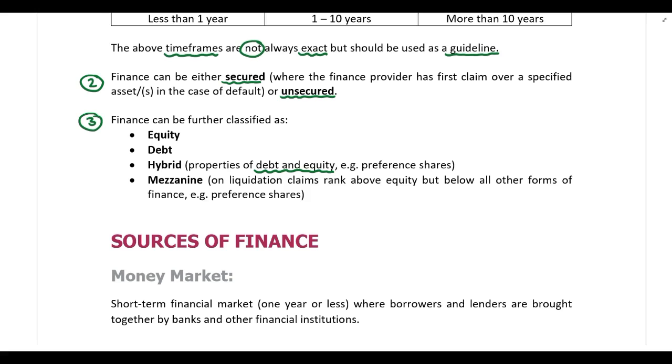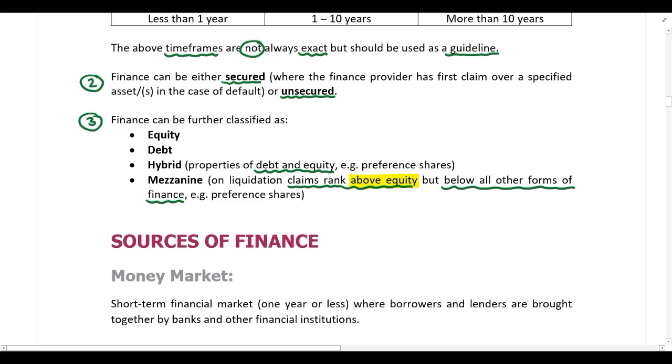Then lastly, we also have mezzanine finance. And mezzanine finance means that if the company is liquidated, the claims of these finance providers will rank above equity but below all other forms of finance. So preference shares are also an example of mezzanine finance, because if the company is liquidated, the preference shareholders will rank above the ordinary shareholders. Remember, in the case of liquidation, everybody else gets their money back first, and the ordinary shareholders rank last if the company is liquidated. Ordinary shareholders have got the most to lose if a company is liquidated.